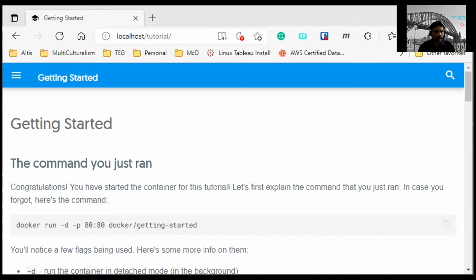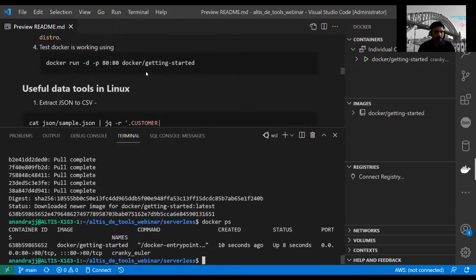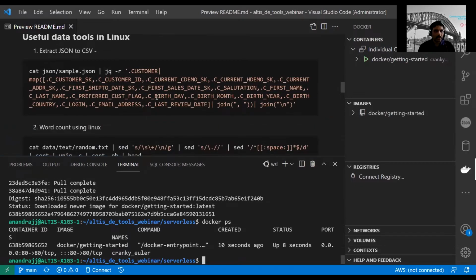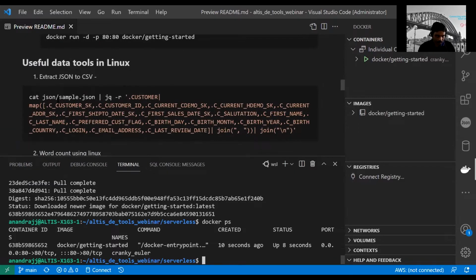Okay, we have done the second agenda item, which is Docker. Now the exciting part, which is to actually look at how we can use Linux to interrogate data. I'm going to introduce a module called jq within Linux. That's what this code sample is for.